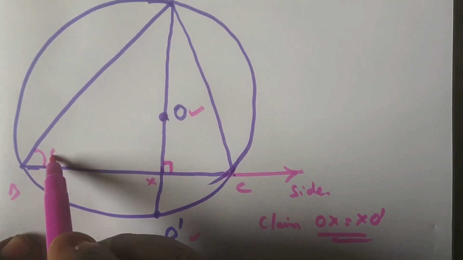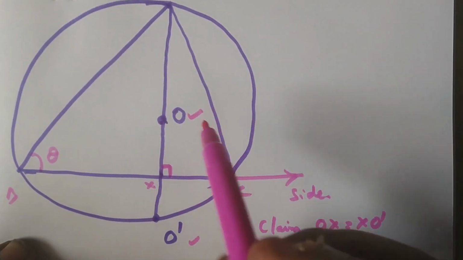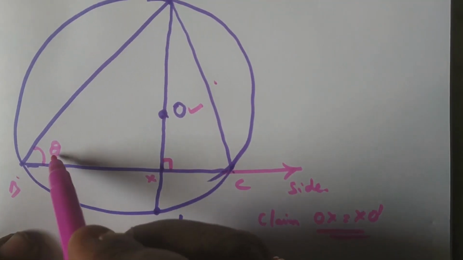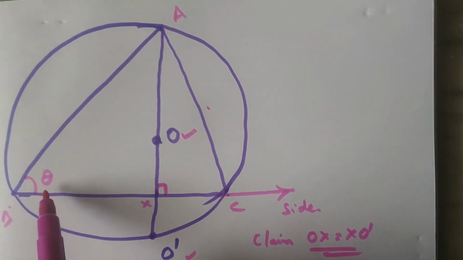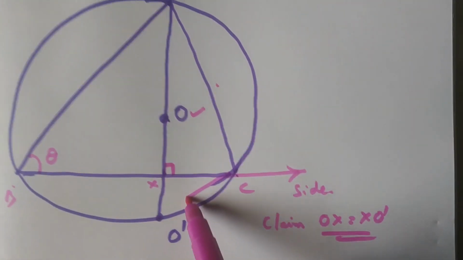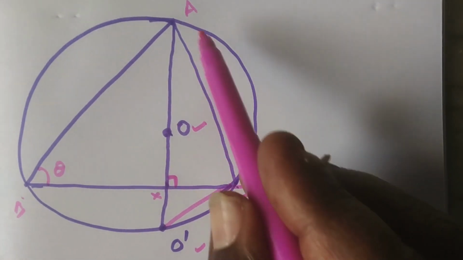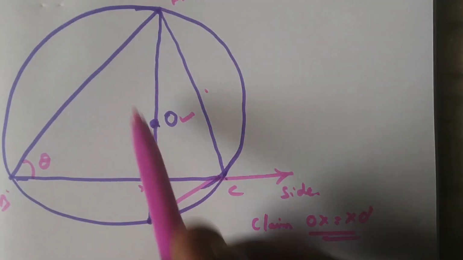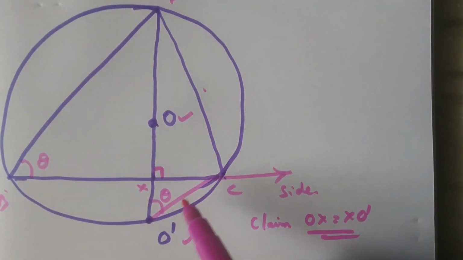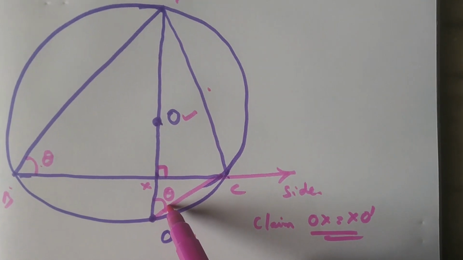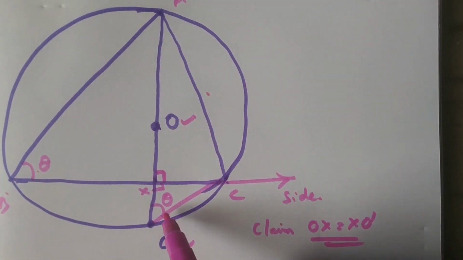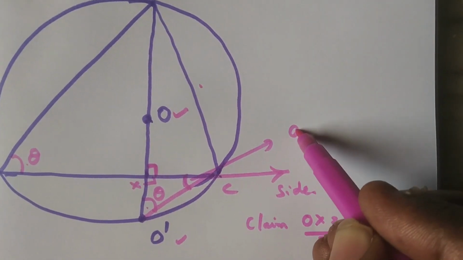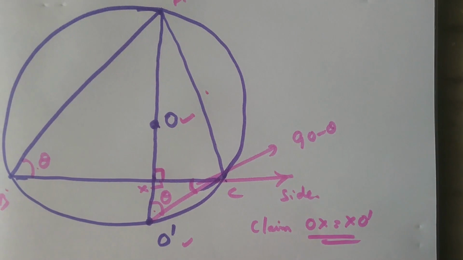Suppose this is the angle theta, say. This is the chord AC. The chord AC subtends an angle theta at B. Now join O to C. The same chord subtends the same angle theta. This is the chord, and this is the major arc of this chord. Now if it is theta, automatically it is also theta. Now it is 90 degrees. It is theta. What is the angle here? 90 minus theta. Sum of the angles is 180 degrees.